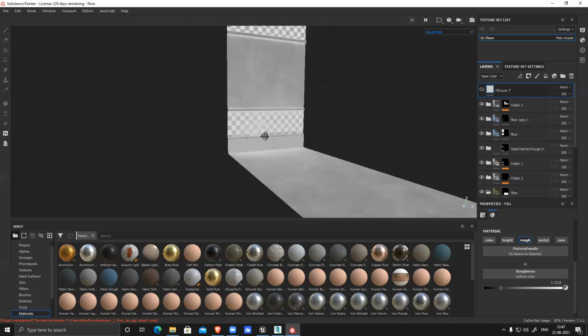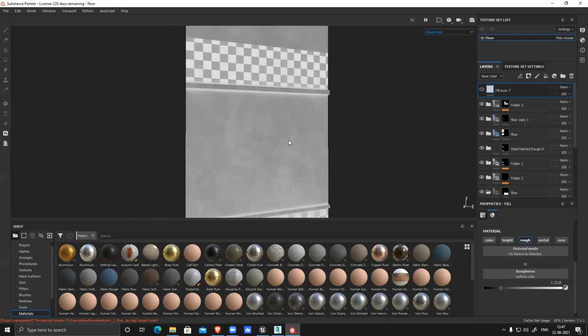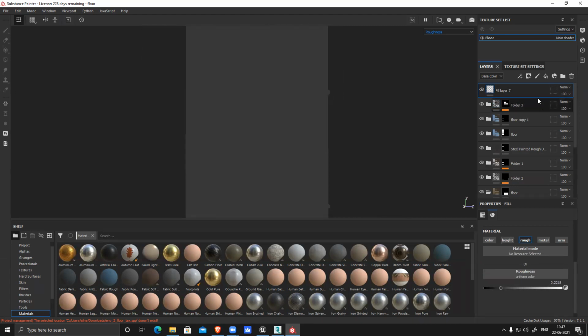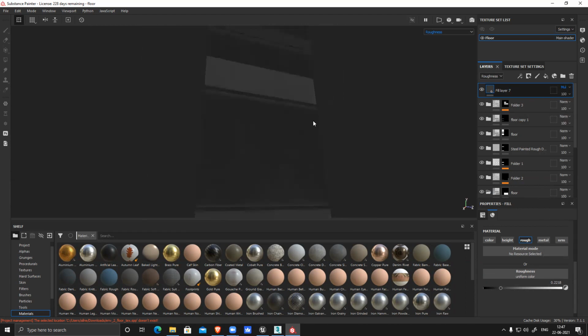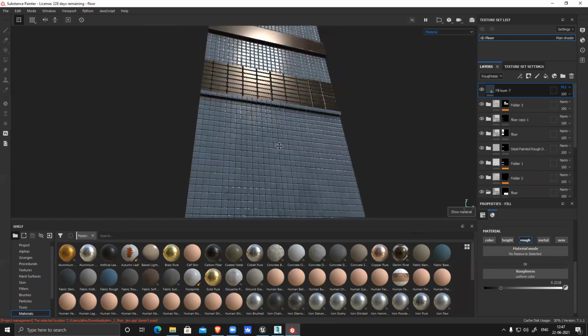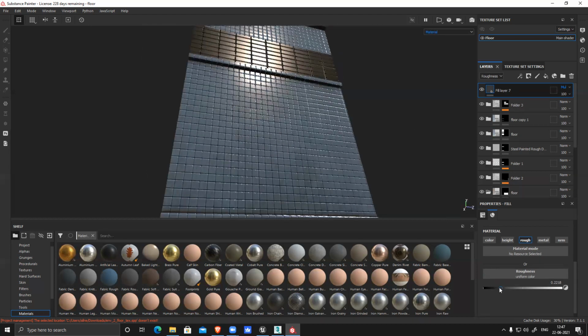So what I'll do is, for this particular thing, I'll add this depth and change this to multiply. Oh, sorry, not in base color. Sorry, my bad. Go to roughness and change this to multiply. So it will blend with the base roughness. Press M, so you can see, but it makes everything super shiny.